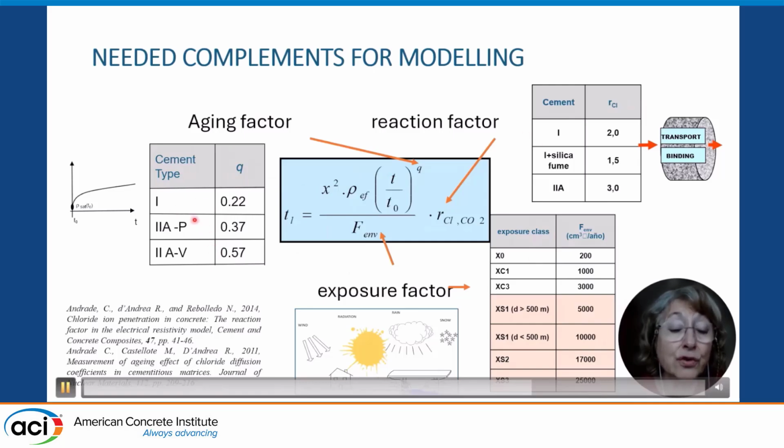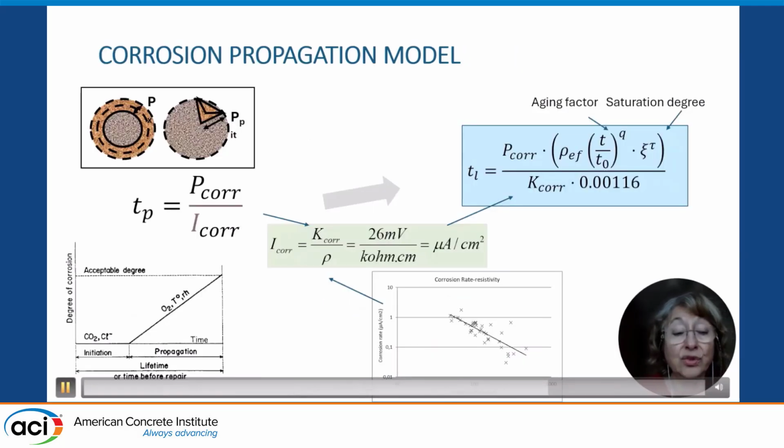Several suggestions for using. They can be tested in each concrete, but also some theoretical values or obtained by inverse analysis with real cases we have developed for the aging factor in the increase of the resistivity, for the binding of chlorides, and also depending on the exposure class, the European exposure classes, in particular for chlorides, whether they are submerged, tidal, or atmospheric zones.